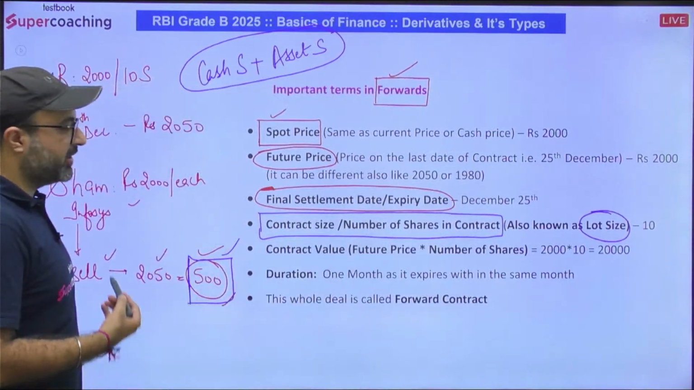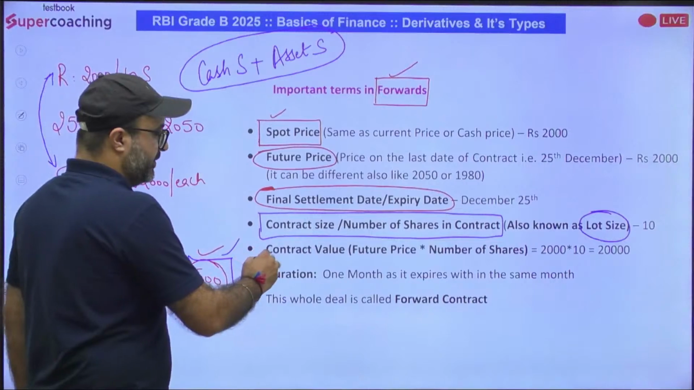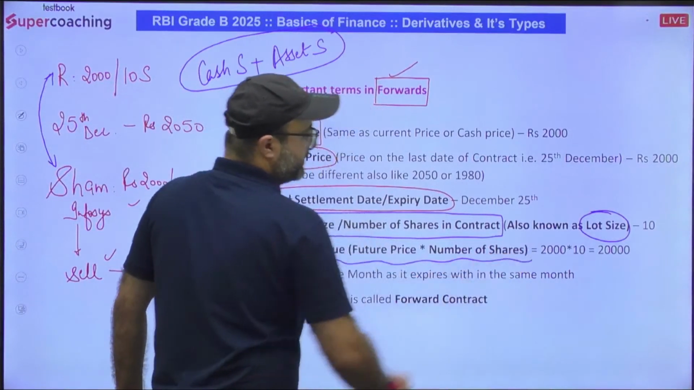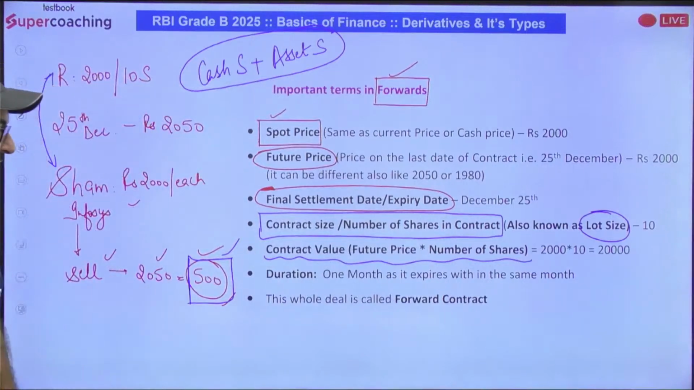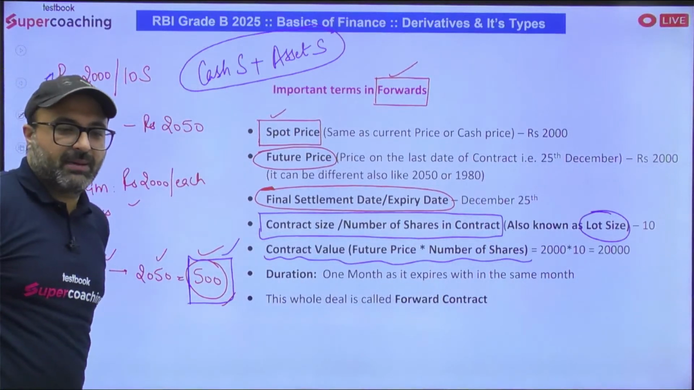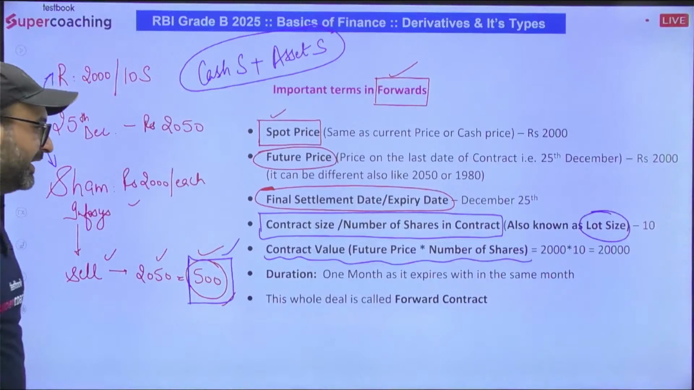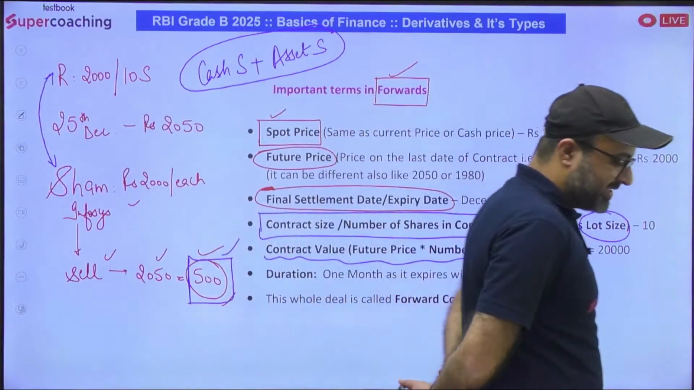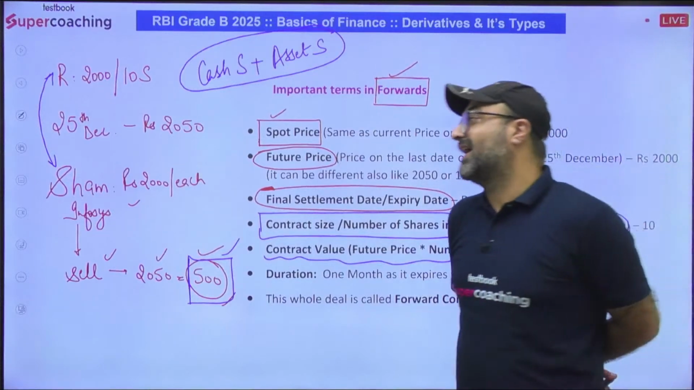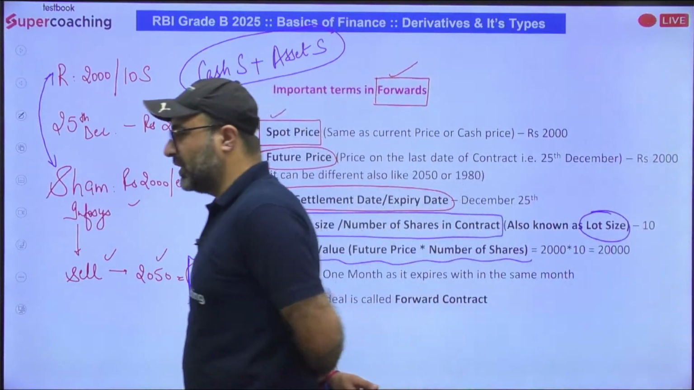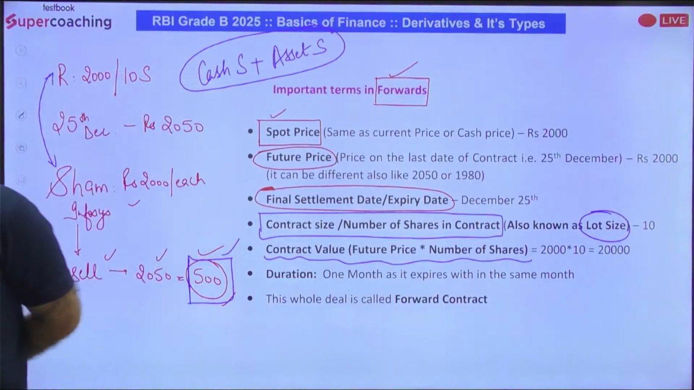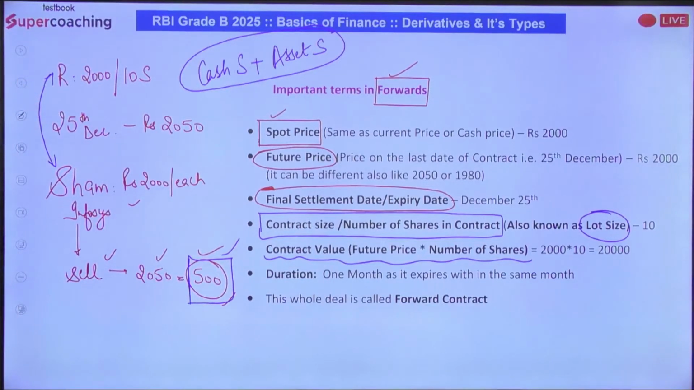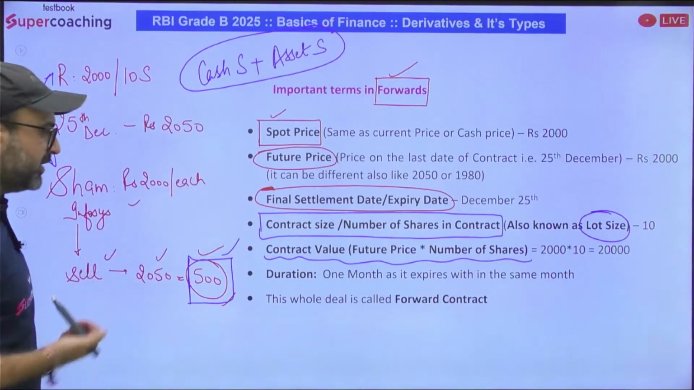Next is contract value. Contract value is basically future price into number of shares. So what is contract value? Contract value is the value of the contract on which the settlement is going to be done in the near future. In our case, contract value is 2000 into 10, that is 20,000. 2000 rupees is the future price, and 10 is the lot size. So the answer is going to be 20,000.